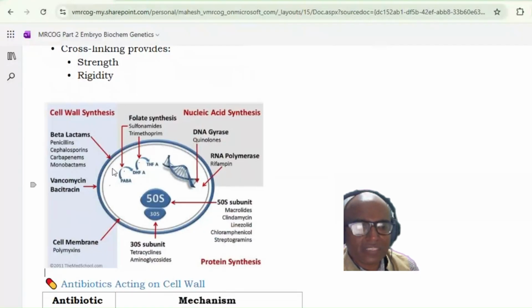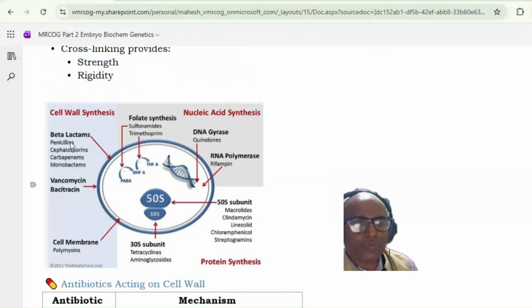Okay, so this is the gram negative, and this is gram positive, which will have this thick cell wall made up of peptidoglycan, and then there is a cell membrane. Now, for cell wall synthesis, which antibiotics will act? Beta-lactam antibiotics, vancomycin, and bacitracin. So these are the three antibiotics for cell wall synthesis: beta-lactam, vancomycin, and bacitracin.